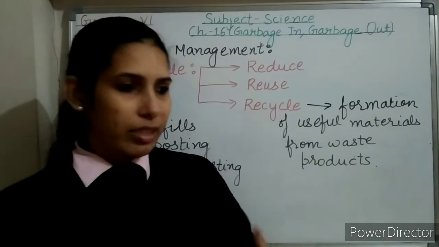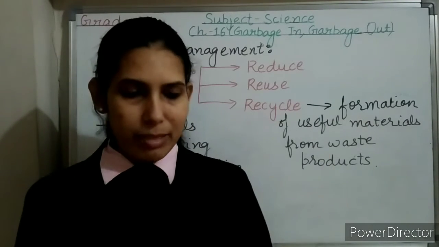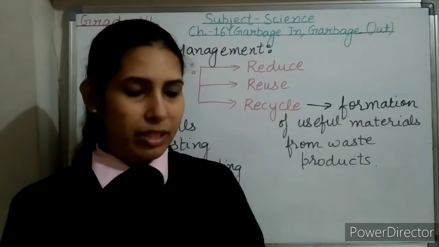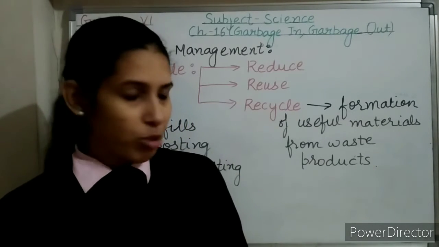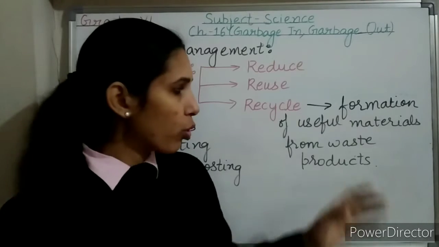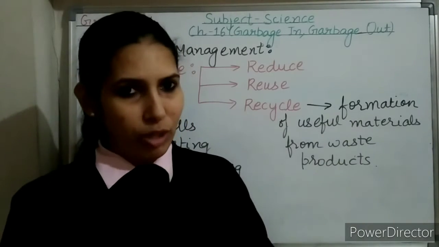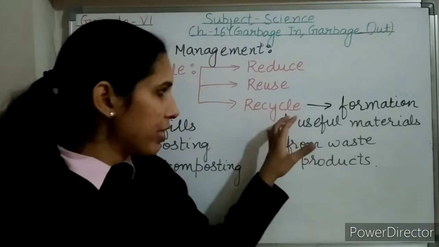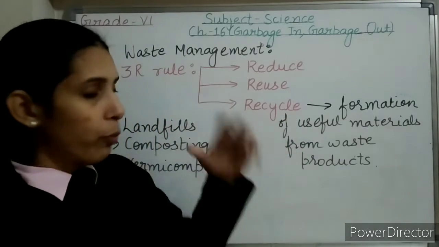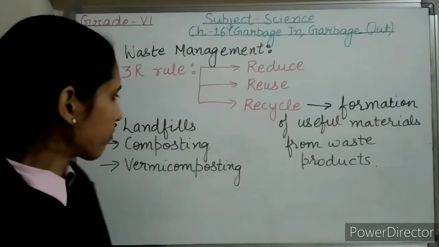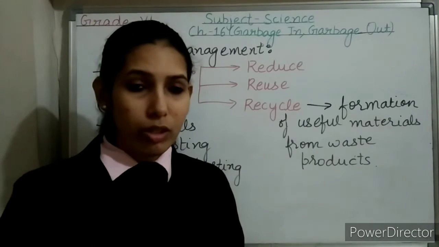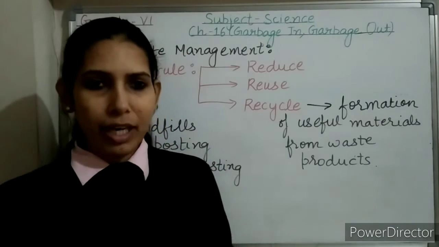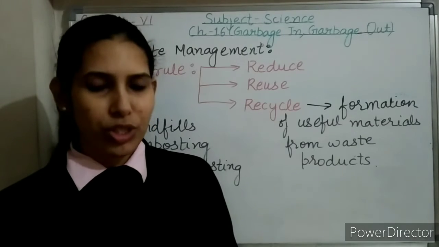For example, non-biodegradable waste items like plastic objects, glass objects, and metallic things can be recycled in the industry so as to make new items, or we can say useful objects, from them. So recycling is a very good practice for waste management. Now the next is landfill. What is landfill? Landfill is an open low-lying area for waste disposal.